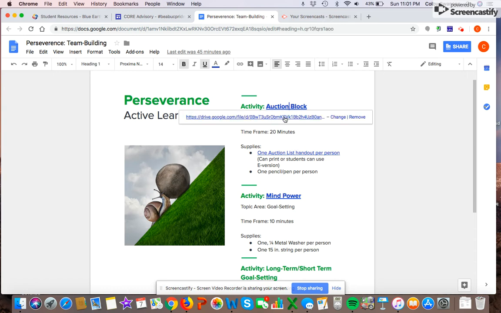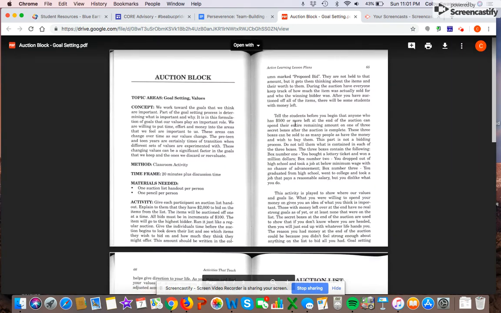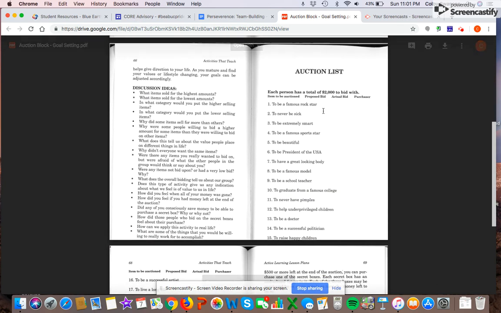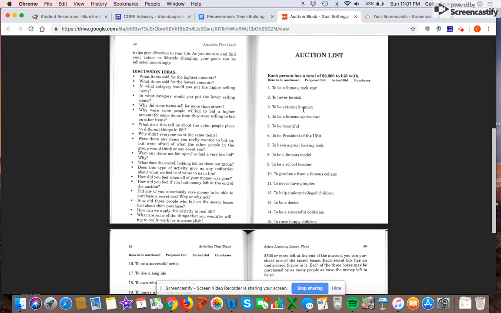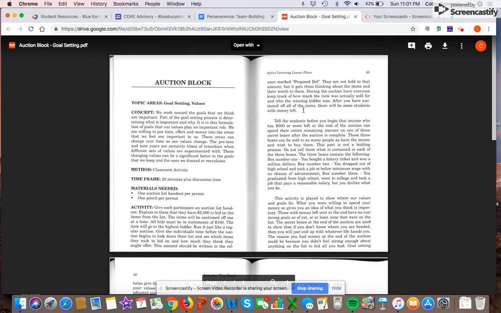So if I click on that, it gives me the explanation for the auction block lesson, and it tells me exactly what to do. Basically, I'll let you read through it if you want. Each student has $2,000 to bid on each of these kind of desired outcomes in our lives, and it looks like a fun activity, something I haven't tried before.